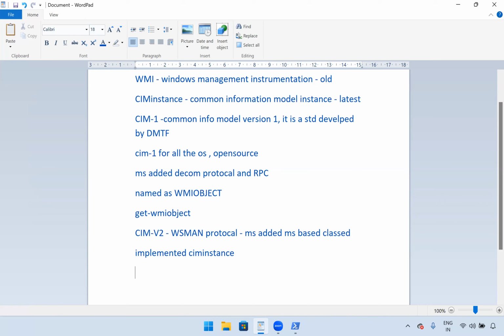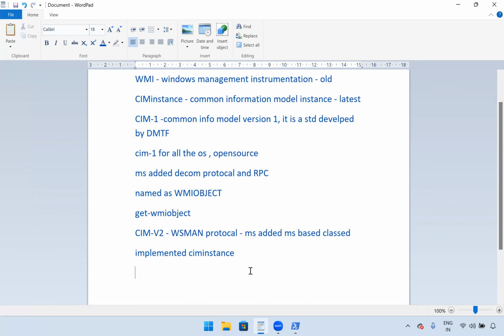So Microsoft added the same classes into the WMI object as well. But now we are using the SIM instance, and we are good with it. Now Microsoft is not adding any new features to the WMI object.